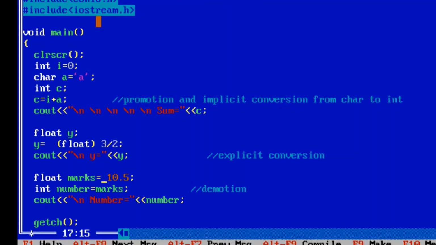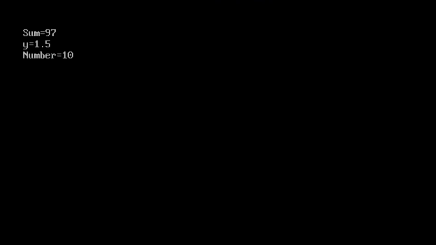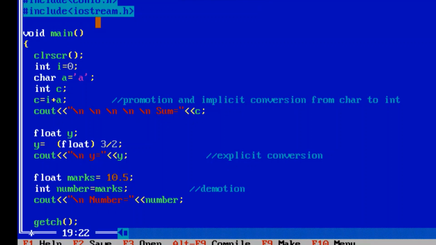Now in this case marks is a variable and the value is 10.5, and here number is a variable which is of integer data type and it is equal to marks. Now here the number value will be printed. So when I run this program, you can see that the value is 10, it is not 10.5. So here marks, which is a float data type, is converted into number which is of integer type.